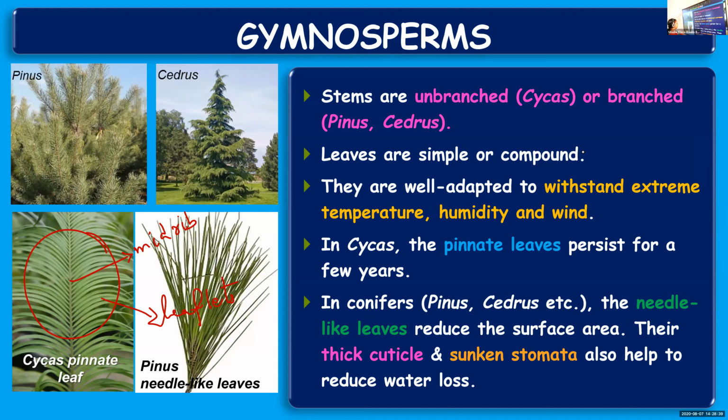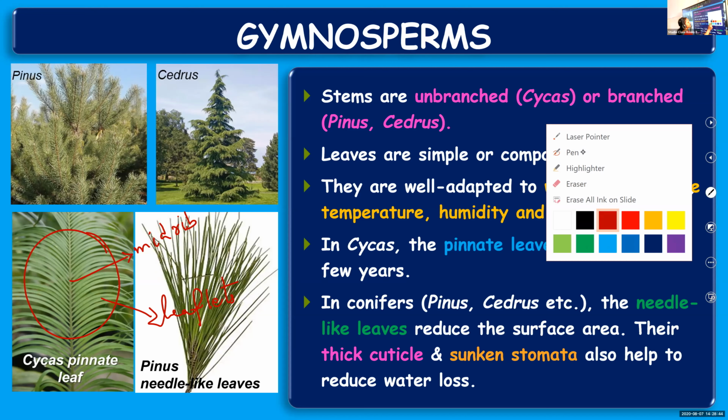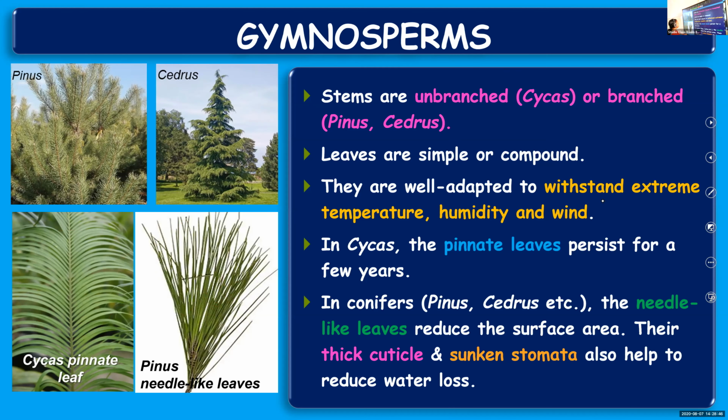And in conifers, see the figure given. In pine, the leaves are needle shaped. See the figure, the leaves of pine are needle shaped. When the leaves are needle shaped, it will reduce the surface area. The area exposed to the external atmosphere is reduced. So that will help in conserving water.